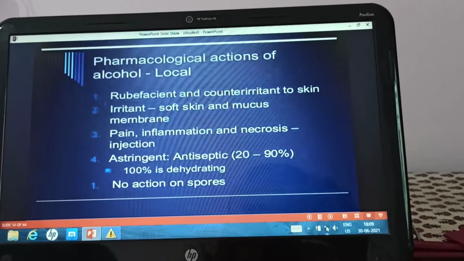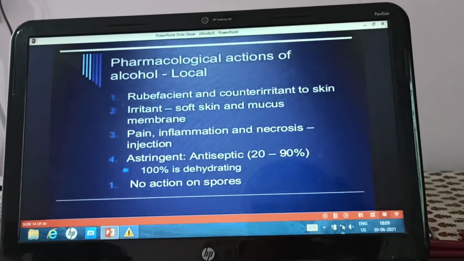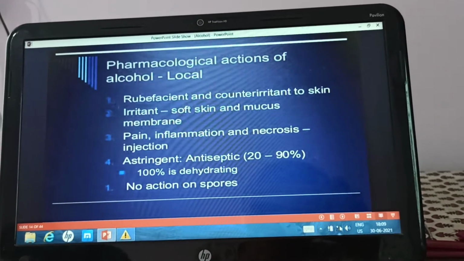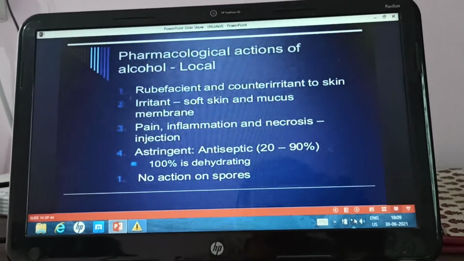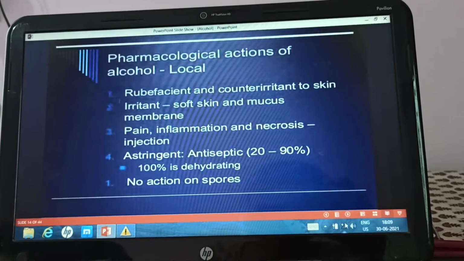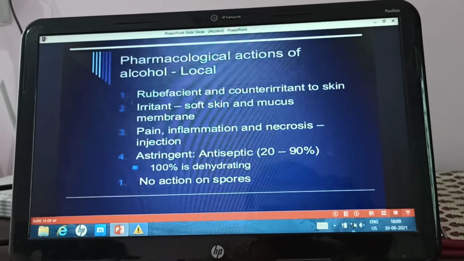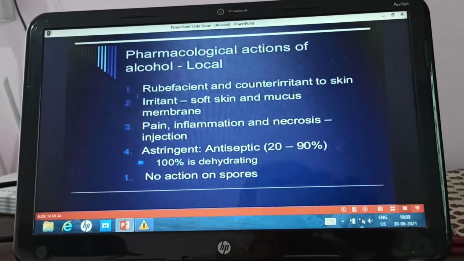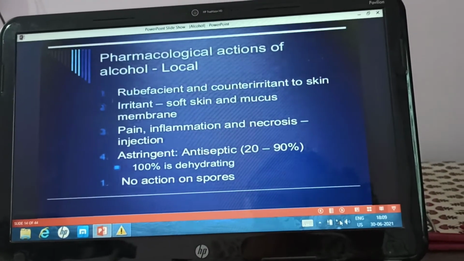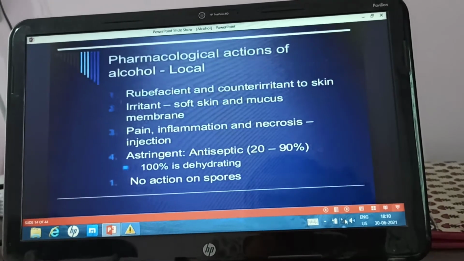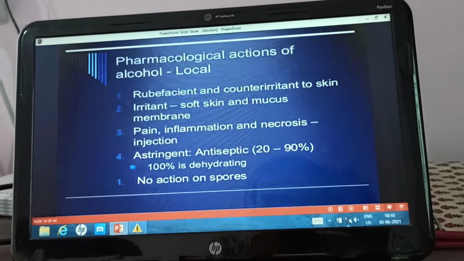Then it has an astringent action, that is antiseptic action. This action is seen at the concentration of 20 to 90%. 100% is dehydrating, and there is no action on the spores. So maximum antiseptic action you can see